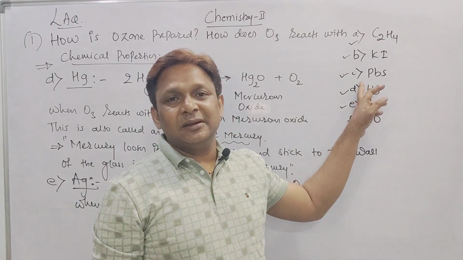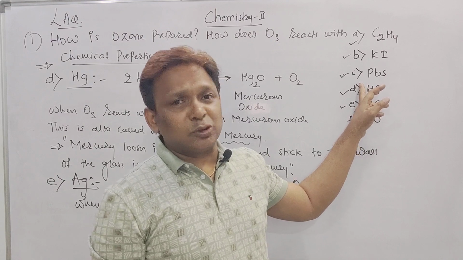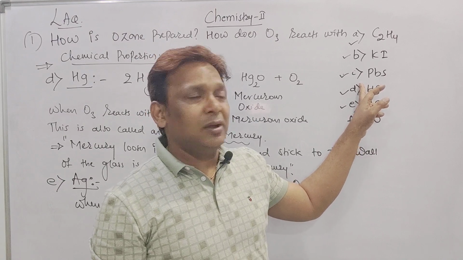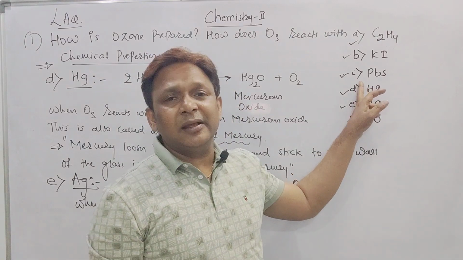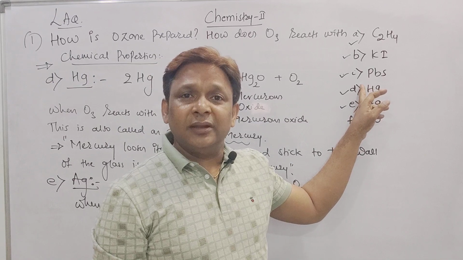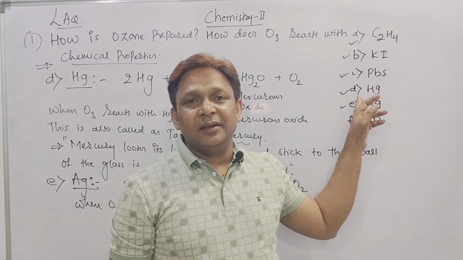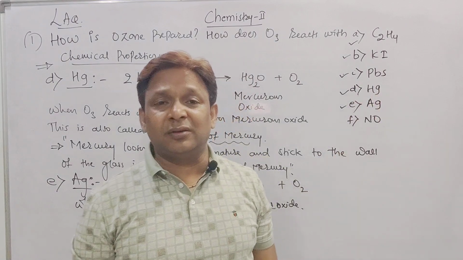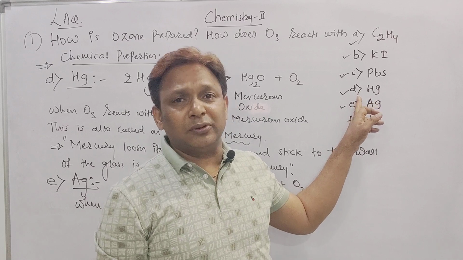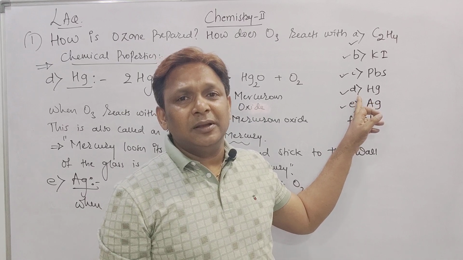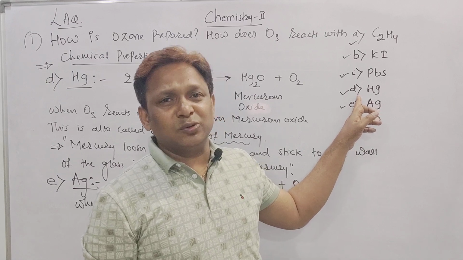Third one, PbS, that is black lead sulfide. When ozone reacts with PbS, it gives rise to PbSO4, or we can say ozone oxidizes black lead sulfide to white lead sulfate. Right? How to write the reaction? PbS plus 4O3 gives rise to PbSO4 plus 4O2 gas. Then Hg, reaction of ozone with mercury. Ozone reacts with mercury to give mercurous oxide. Reaction: 2Hg plus O3 gives rise to Hg2O plus O2 gas.